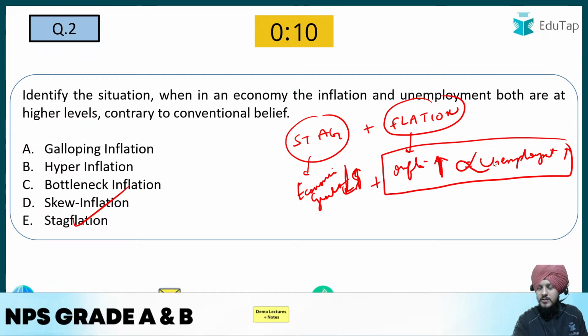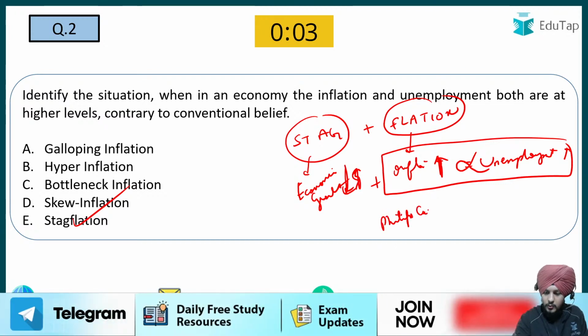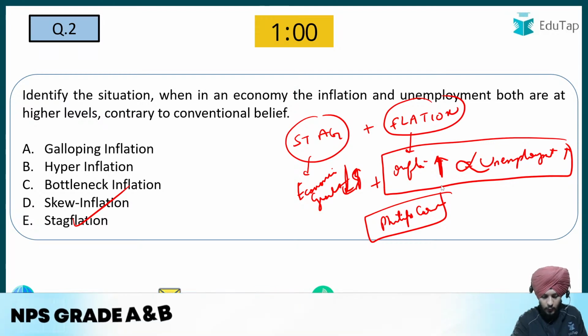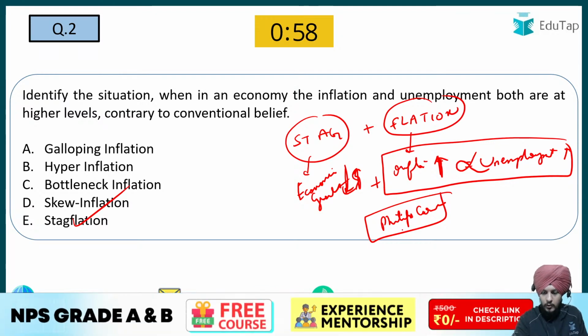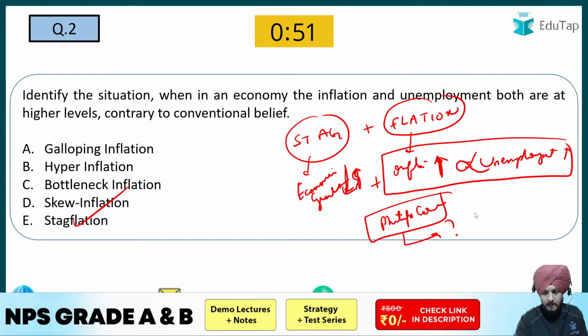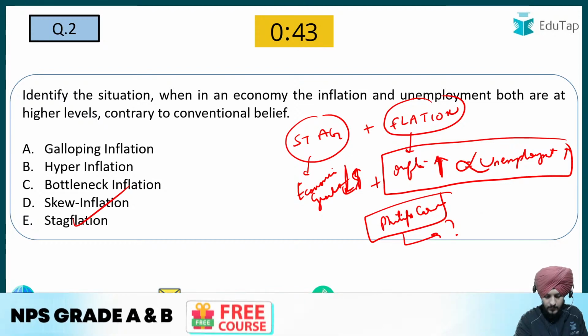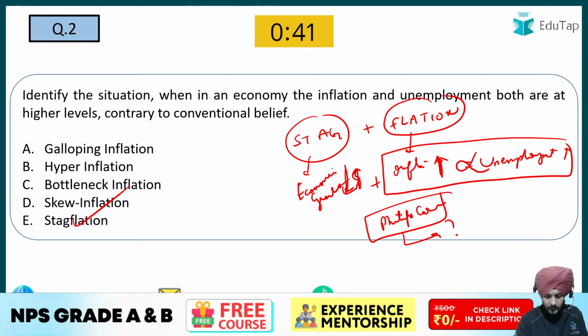Now, if I ask you a related concept with respect to stagflation, do you know about the Phillips curve? What does the Phillips curve say? Can you write it in the chat box? Look, Flo, Shubhangi, can you write in the chat box what the Phillips curve says with respect to the connection between inflation and unemployment?